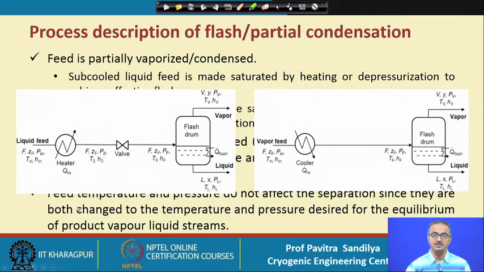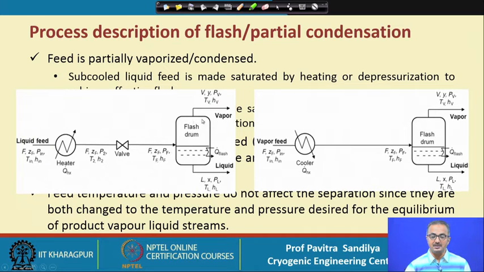Here is the pictorial depiction of these two processes. For partial flash vaporization, we have a liquid feed with these conditions: F represents the flow rate, ZF is the feed composition, and P in, T in, H in are the pressure, temperature and enthalpy. These are passed through the heater and brought to a higher temperature, and there is a valve. This valve decreases the pressure, or throttles it, and when we do this, the liquid flashes, that is, goes partially into the vapor phase.